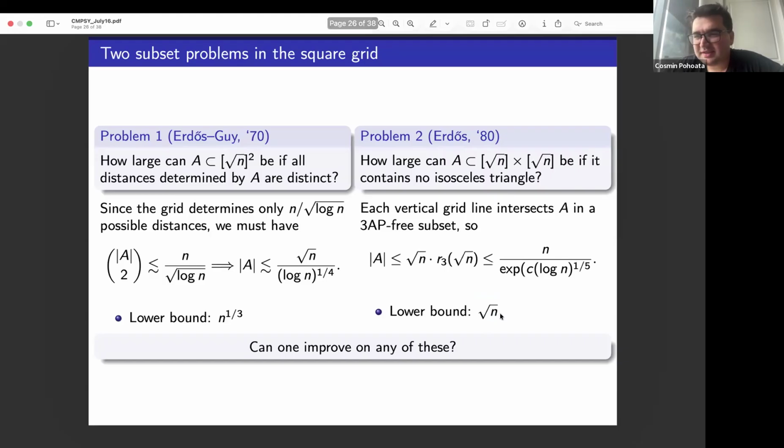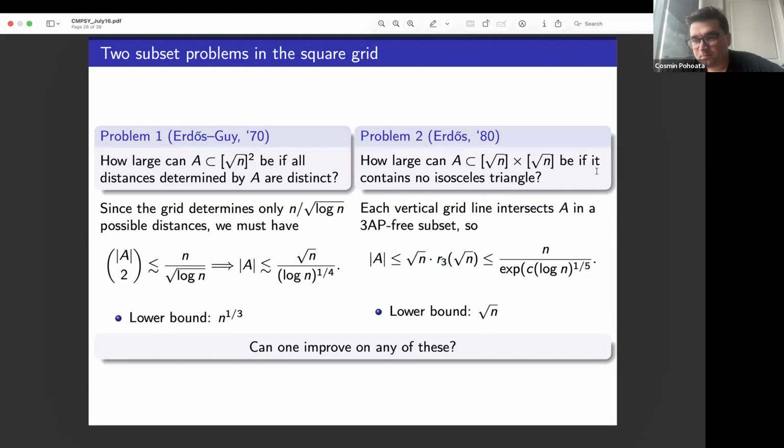The second problem is a bit more subtle, actually. There's a bit more to say. That's actually not the right benchmark for it. There's a slightly better trivial argument, still trivial, but a bit less trivial. If you have a set in the two-dimensional grid that has no isosceles triangles, every vertical line cannot have three-term arithmetic progressions. Every vertical line intersects A in a 3AP-free set. So in particular, there are root n vertical lines. Each of them can intercept at most this many elements from A. That's the size of the largest 3AP-free set in the interval of length root n.